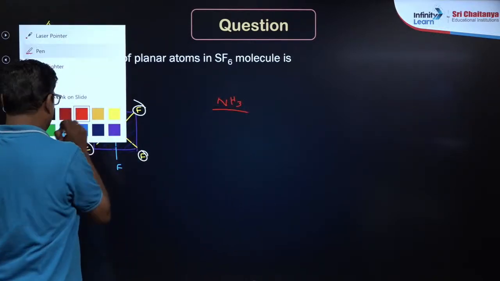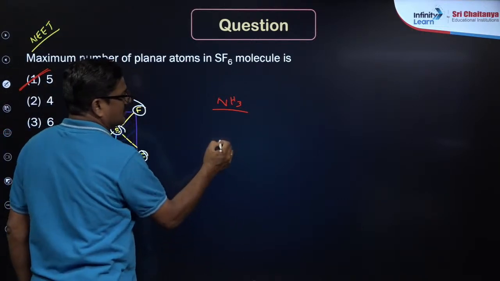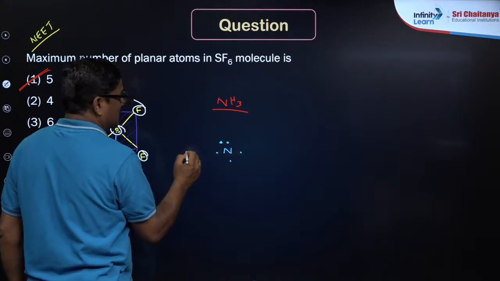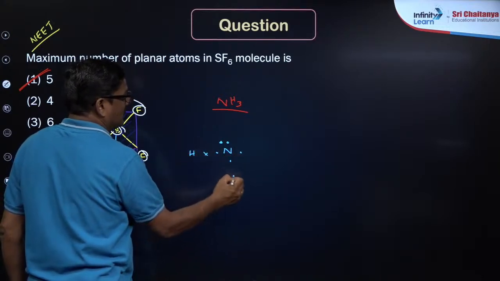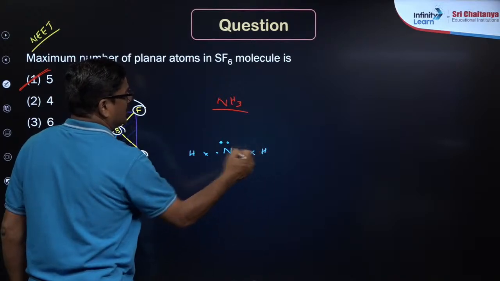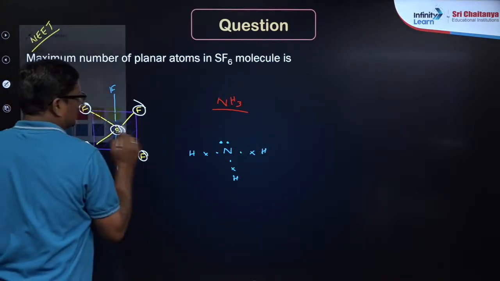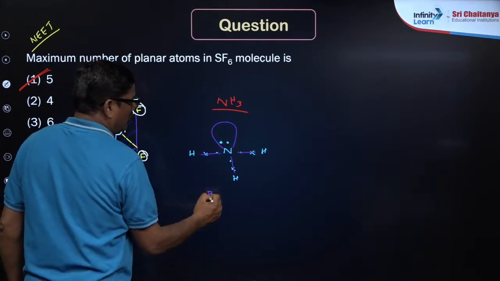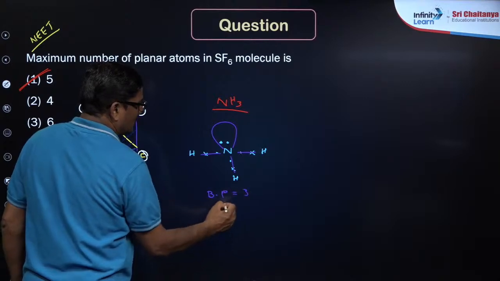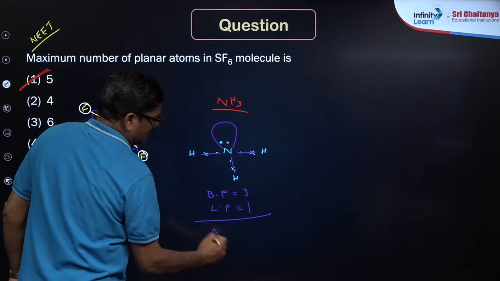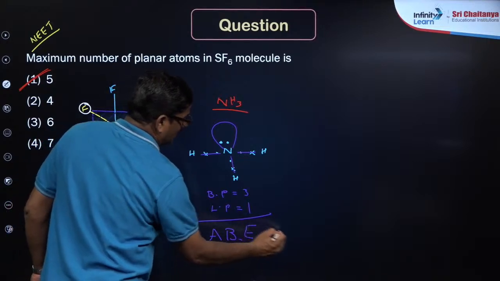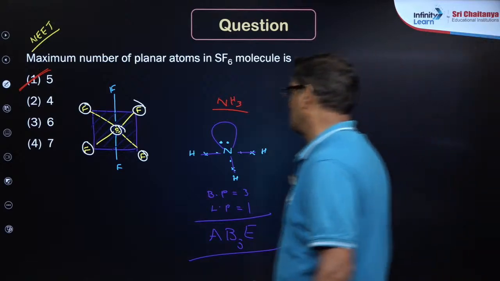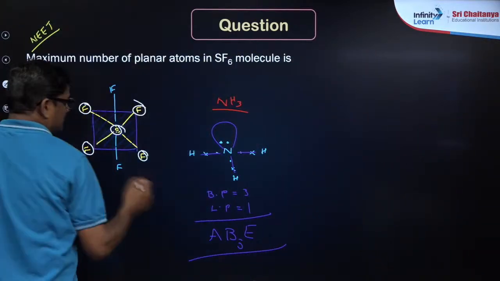Ammonia, nitrogen mein kitne electrons hai upar? So it has N 1s2 2s2 2p3, 5 electrons, right? So hydrogen ek electron hai, hydrogen ek electron hai, hydrogen ek electron hai. So you can see a bond between here, here, and here, so bond pairs aapka 3 hai, lone pairs aapka 1 hai, so it is AB3E. Got it? Its shape is going to be pyramidal.